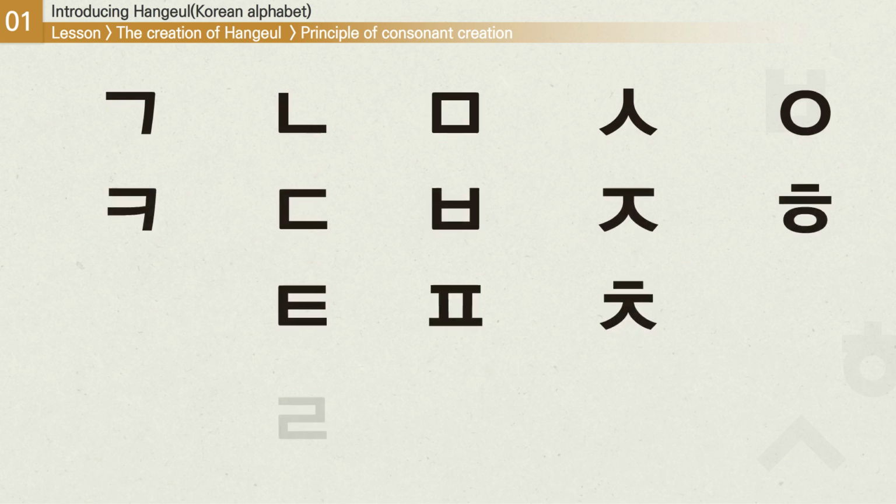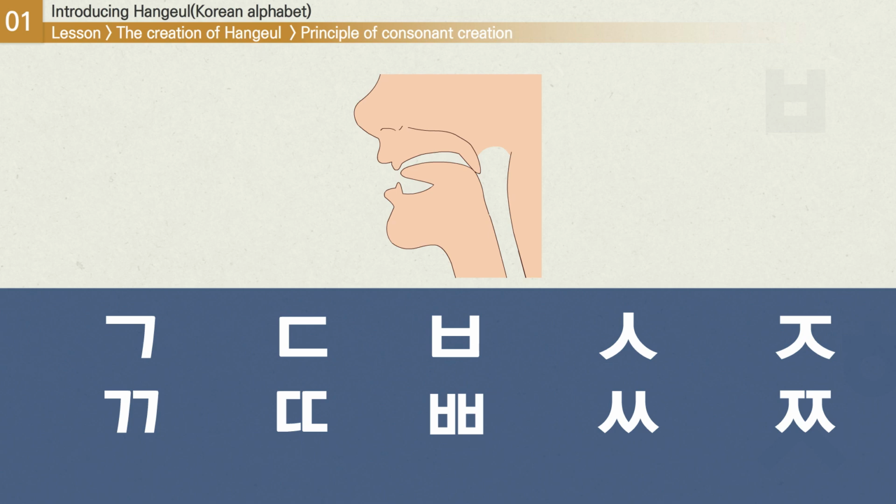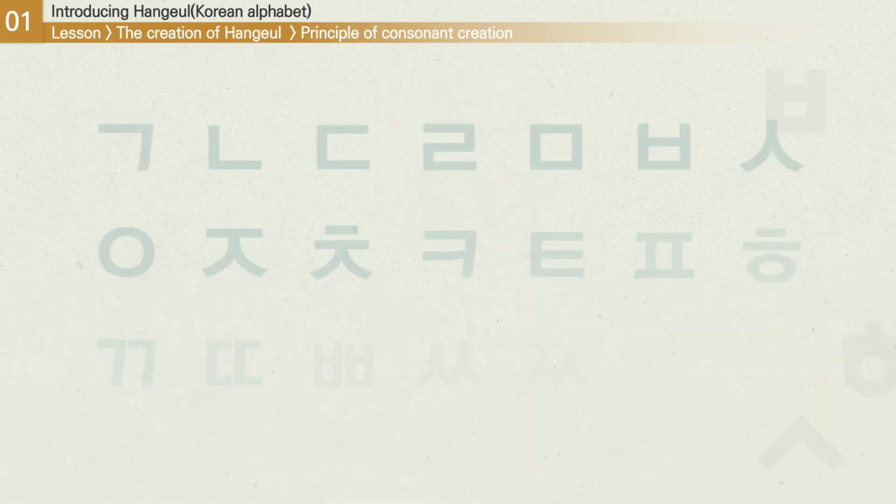On top of this, additional strokes were added to make characters that require more aspiration when pronounced. For example, you can add a stroke to 기억 to make 키읔, or to 디귿 to make 티읕. Some consonants are doubled to make other consonants. This tells us to accentuate the consonant, making a stronger sound. For example, we can write 기억 twice to make 쌍기역, or write 디귿 twice to make 쌍디귿. Modern Korean makes use of 22 consonant characters.